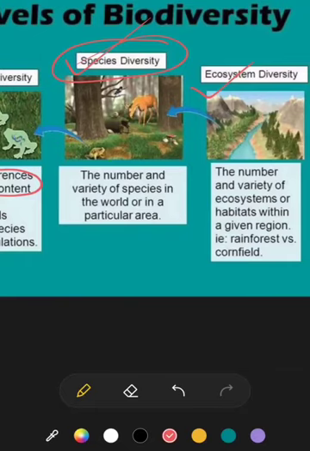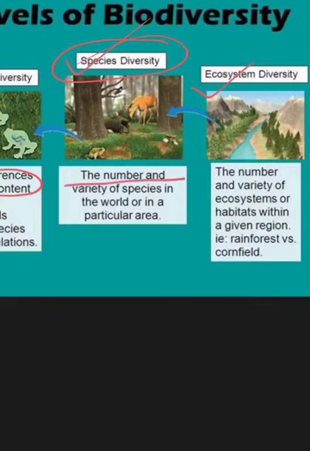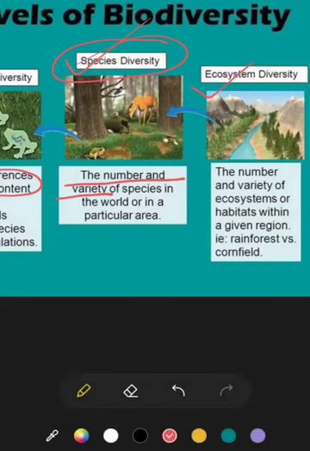Okay, in an ecosystem, a species is the unit of living entities, and all the species in the ecosystem constitute species diversity. Clear? Here you can also see that the number and variety of species is the most important term, in the world or in a particular area. That is species diversity. In short, the different types of species that are found in a particular area, or even if we are talking about the whole world, the number of the different types of species that are found here.